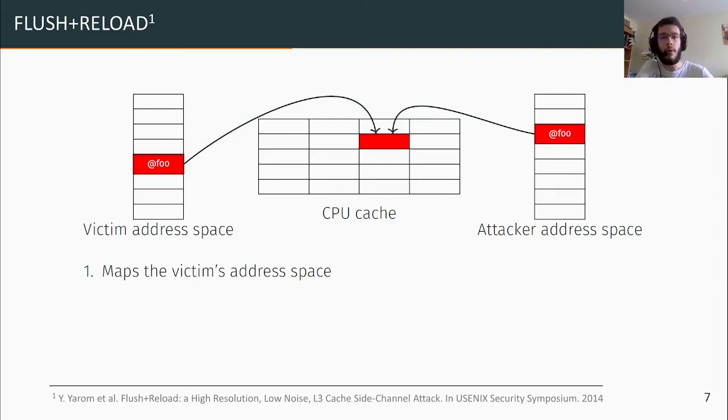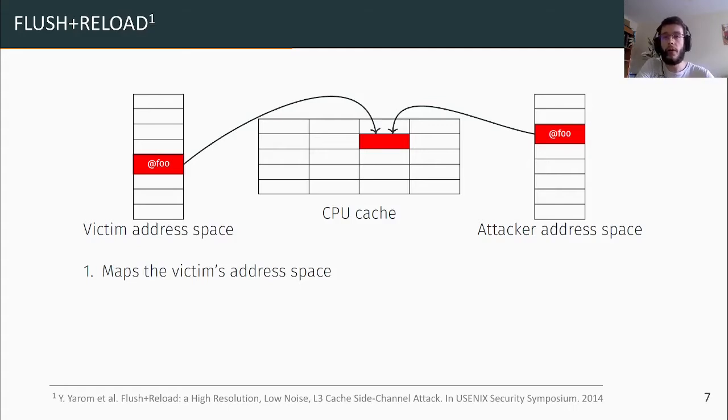To give you a quick example, let's imagine that the attacker wants to monitor the function foo from, let's say, OpenSSL, which is used by the victim. First, the attacker will need to load the OpenSSL library into memory in order to access the same address as the victim for the instruction foo. From this point onward, the address space of the OpenSSL library is shared. This means that if either the attacker or the victim loads the instruction, meaning executes it, both can see this instruction and can access it in the cache.